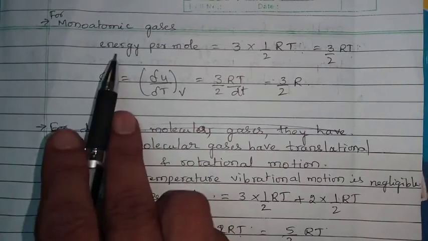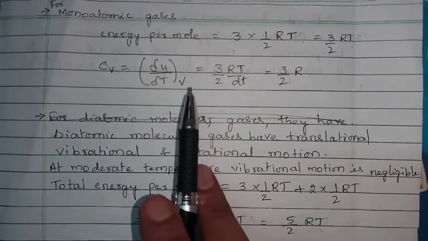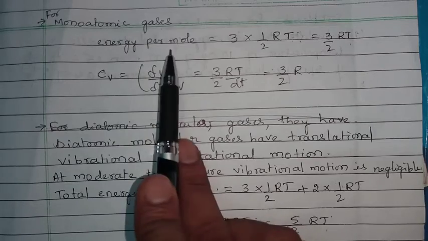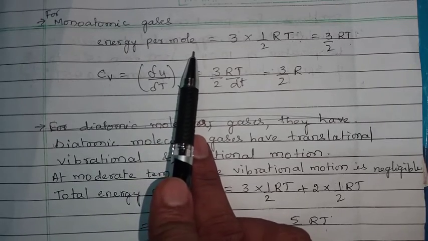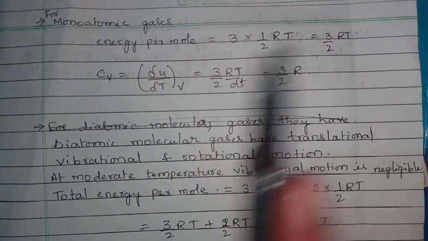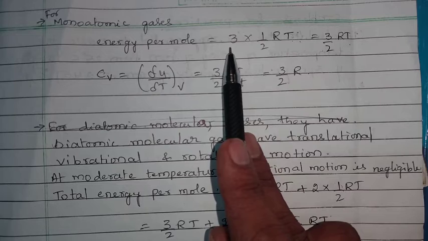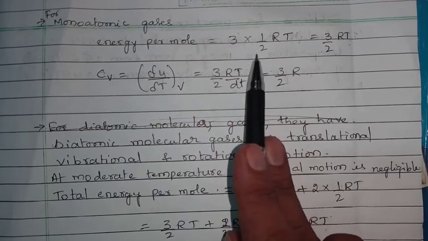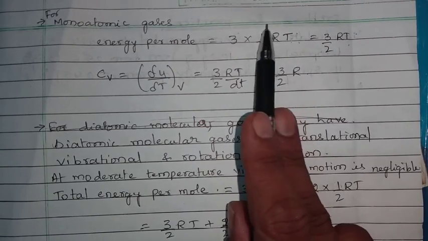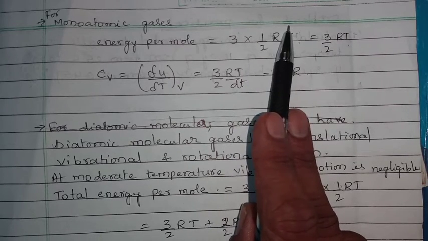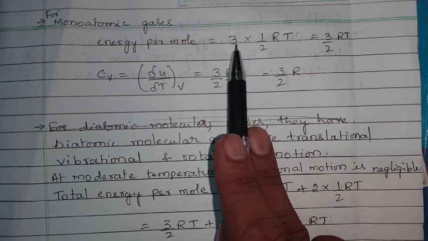For monoatomic gases, energy per mole is given by 3 into 1 by 2 RT, or 3 by 2 RT. 3 is nothing but the degree of freedom, and 1 by 2 RT is the amount of energy contributed by 1 mole of molecules. So 3 is the degree of freedom.